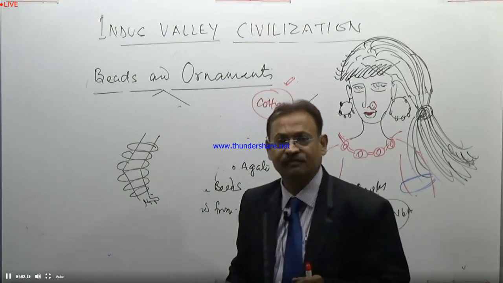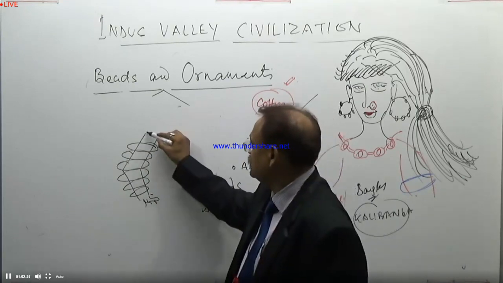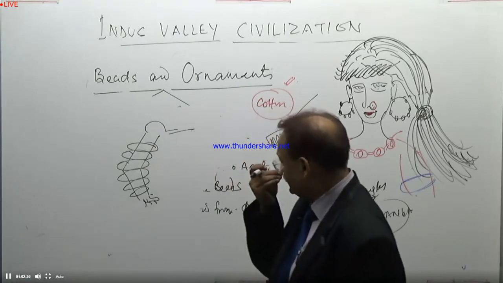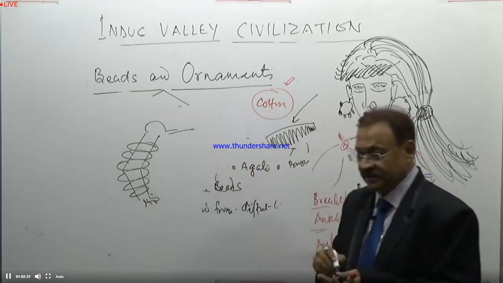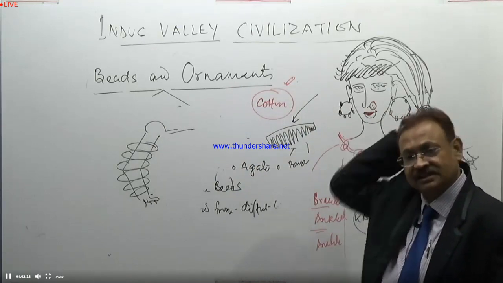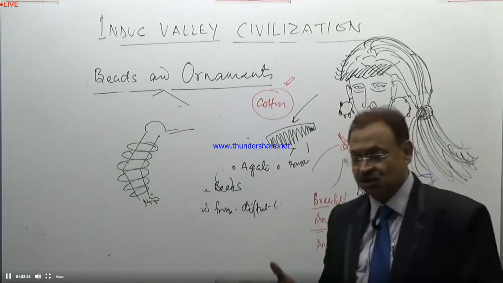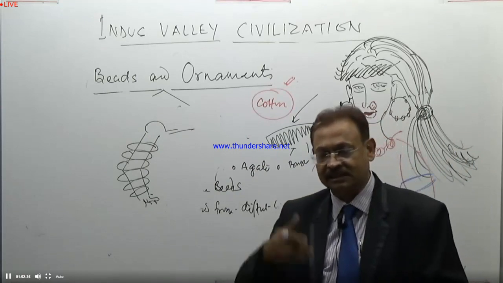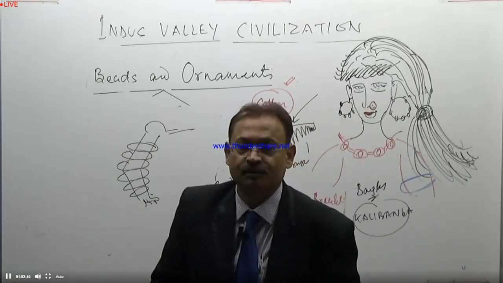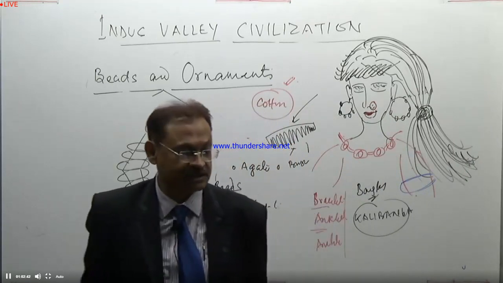This was the style, the system that prevailed during that period. And this shows that the sense of aesthetic beauty, the aesthetic representation of women, must have come to prominence during the Indus Valley civilization.